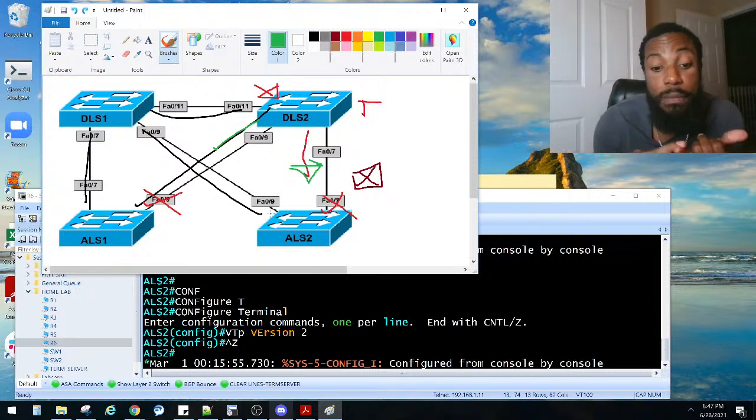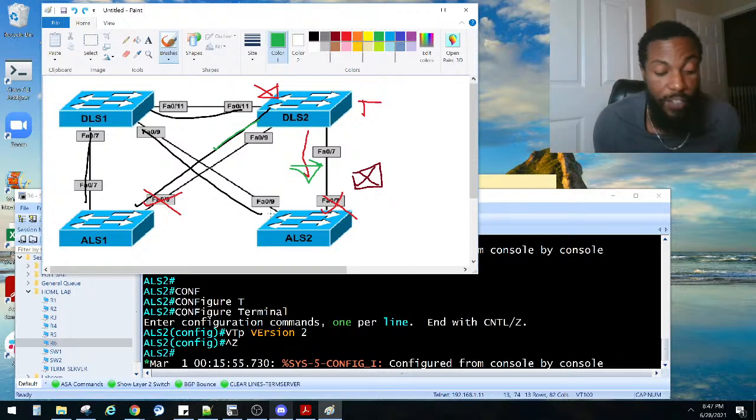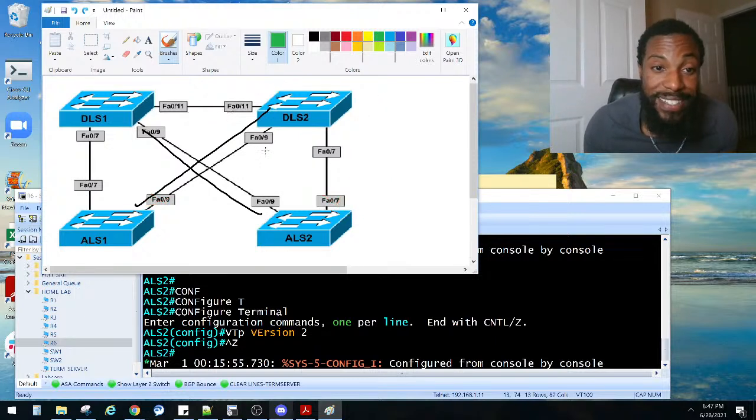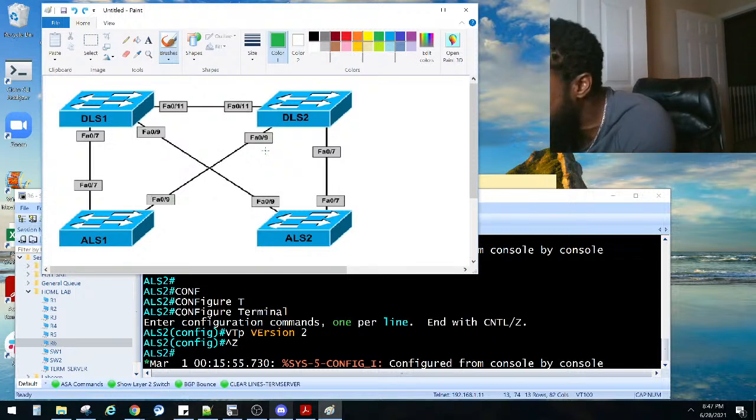There is client mode, there's server mode, there's transparent mode. What is the last mode for VTP? Another pop quiz. I keep giving you all these pop quizzes, right? It's been a long time, man. It's been a long time.